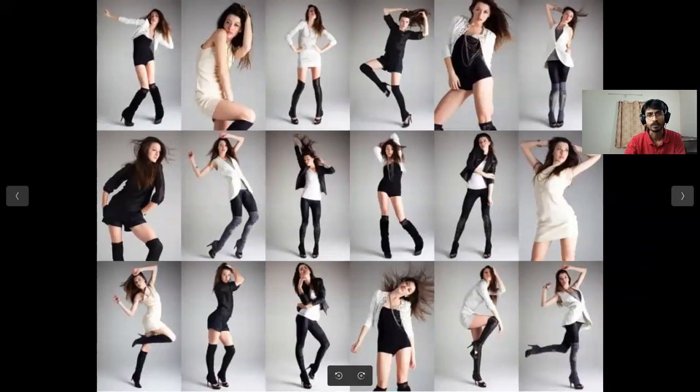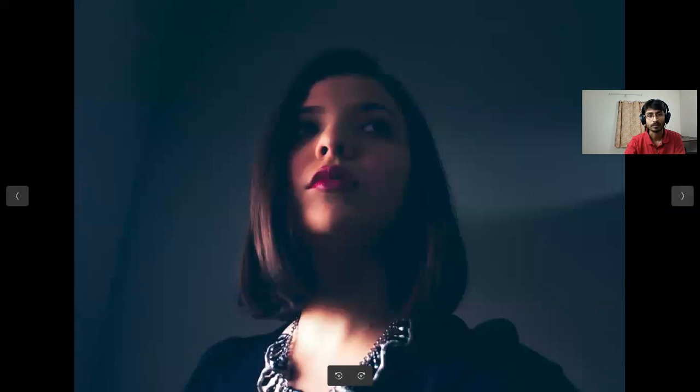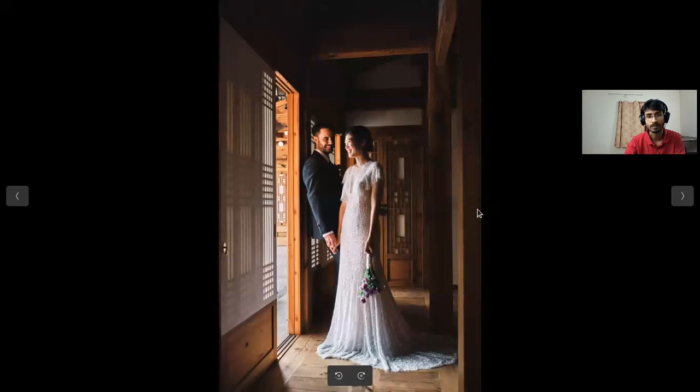And obviously, when you are pursuing portrait photography, the difficult thing that you must learn is the art of posing. So different poses you have to master. You have to make your subject feel comfortable and make your subject pose for you as is required for the photo that you are taking. And the most important thing in portrait photography is the way you are using light in it. So try to be as creative as possible in terms of the use of light. This is another example of use of light. Natural light is being used here to make the composition look more dramatic.